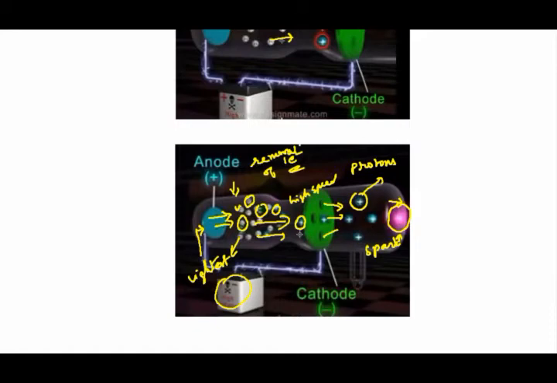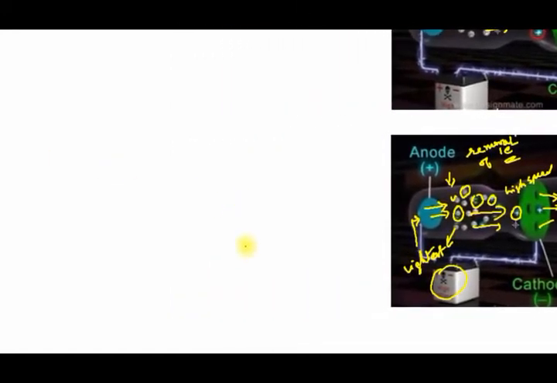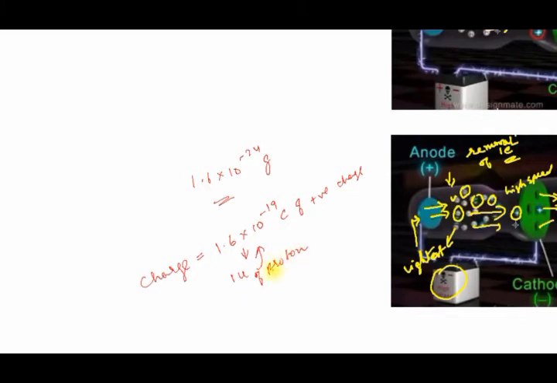When we talk about the mass of a proton, the relative mass of a proton is considered to be 1 u and the absolute mass of a proton is found to be 1.6 × 10^-24 gram. And when we talk about the charge of a proton, the relative charge of a proton is taken, which is equal to 1.6 × 10^-19 coulomb of positive charge. Here, 1.6 × 10^-19 coulomb of positive charge is taken as a unit, and this unit is equal to the value we have seen now.